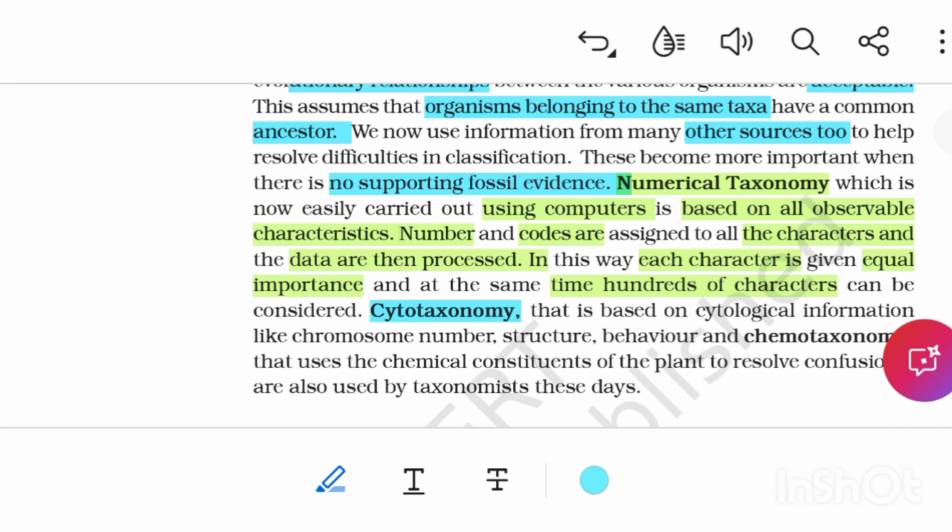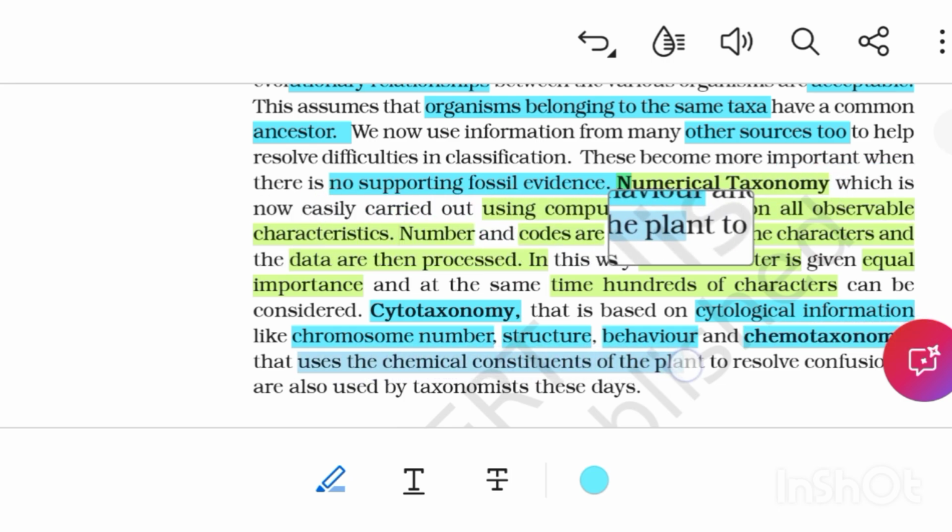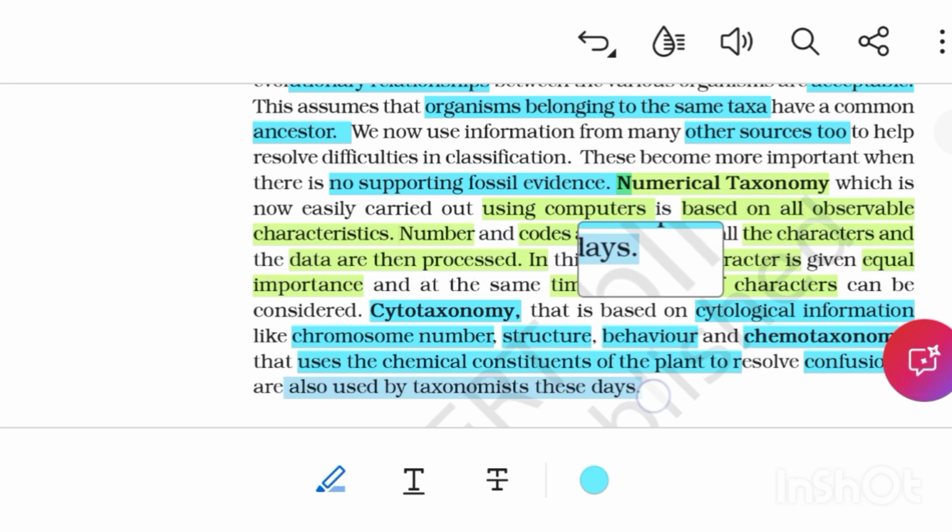Cytotaxonomy. Cytotaxonomy is based on cytological information like chromosome number, structure, and behavior. And chemotaxonomy. Chemotaxonomy uses chemical constituents of the plant to resolve confusions, and is also used by taxonomists these days.